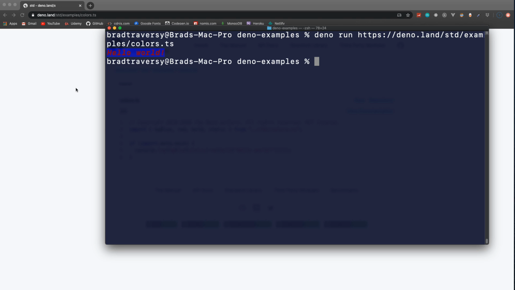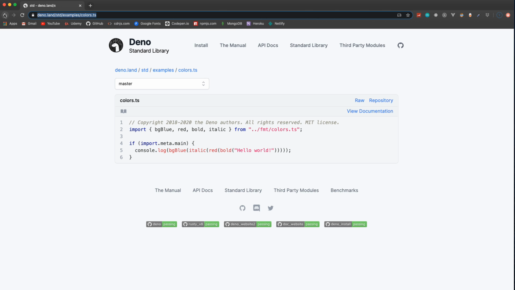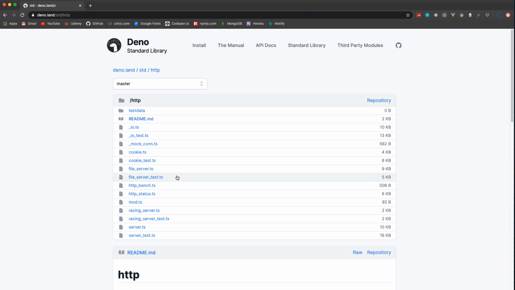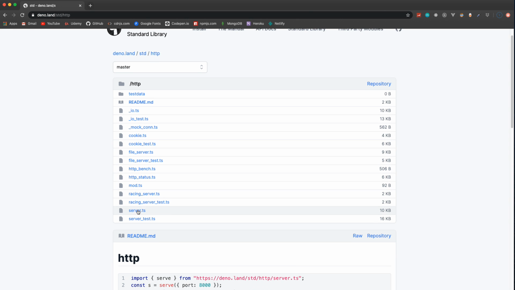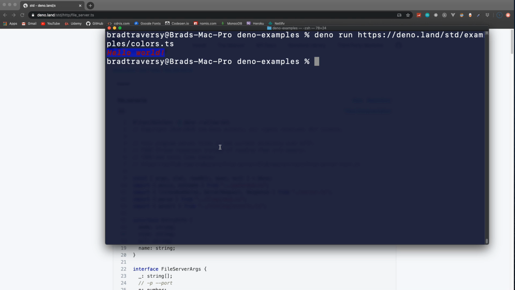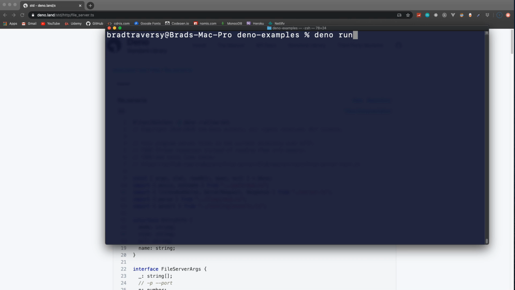Okay, now we can also install scripts. So I want to show you, if we go back to the standard library and we go to HTTP, so we're going to be using this server.ts in a little bit, but I want to show you the file server, not so much the code. The code doesn't really matter to us, but we can take this URL here and let's go back to our terminal and let's run deno run and let's paste in that URL.